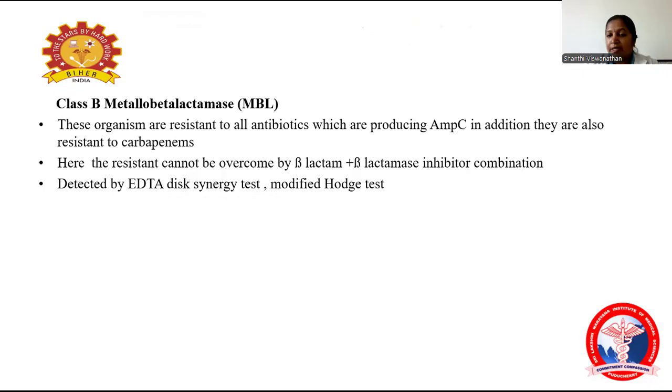Class B is the metallo-beta-lactamase, that is MBL. These organisms are resistant to all antibiotics, including the ones covered by ESBL producers. In addition, they are resistant to carbapenems.